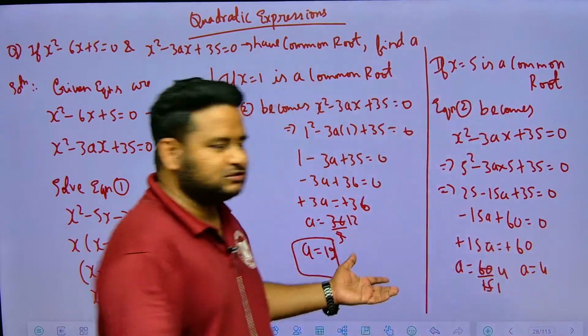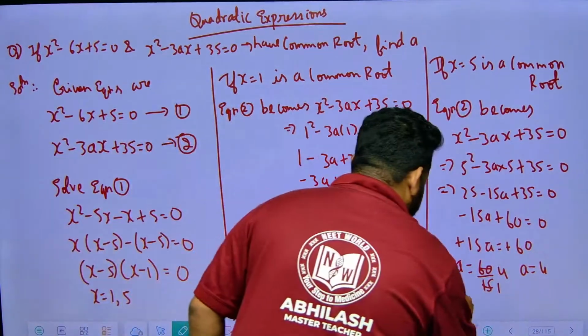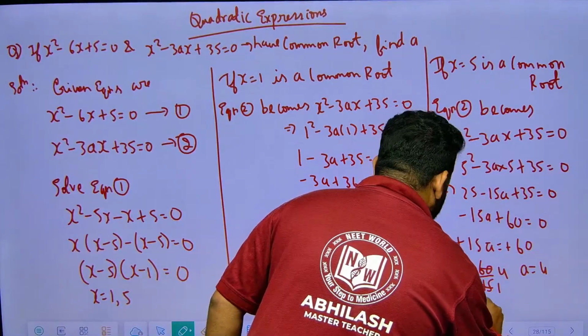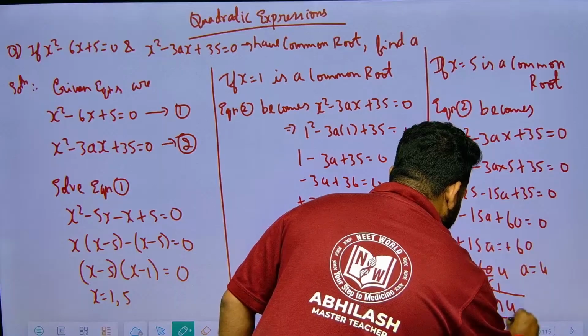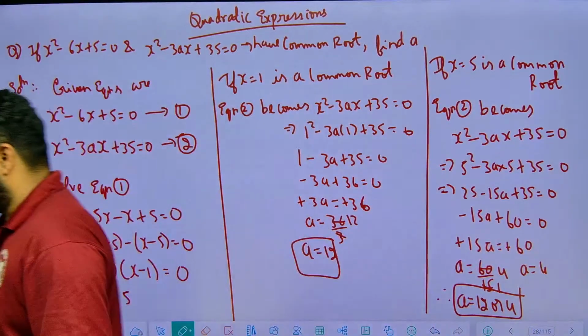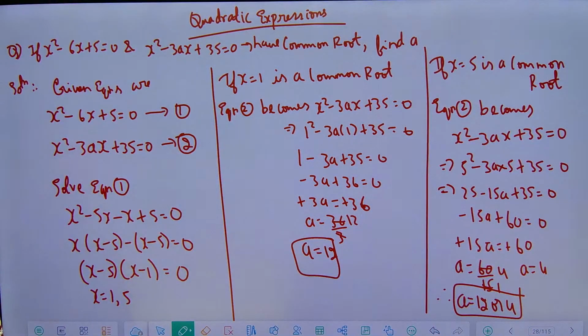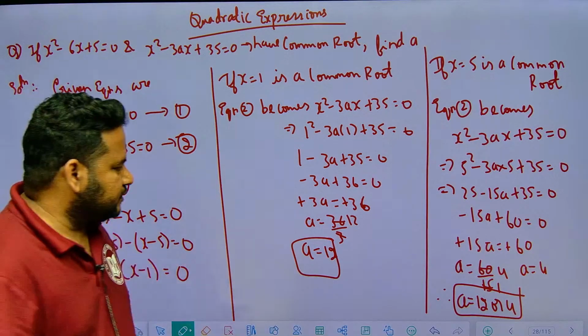So we got two values of a. Therefore, a is equal to 12 or 4. Two values of a, that is a is equal to 4 or 12, whatever order you can write it. This is the way you have to solve this question, friends. Got it? Now, next question.